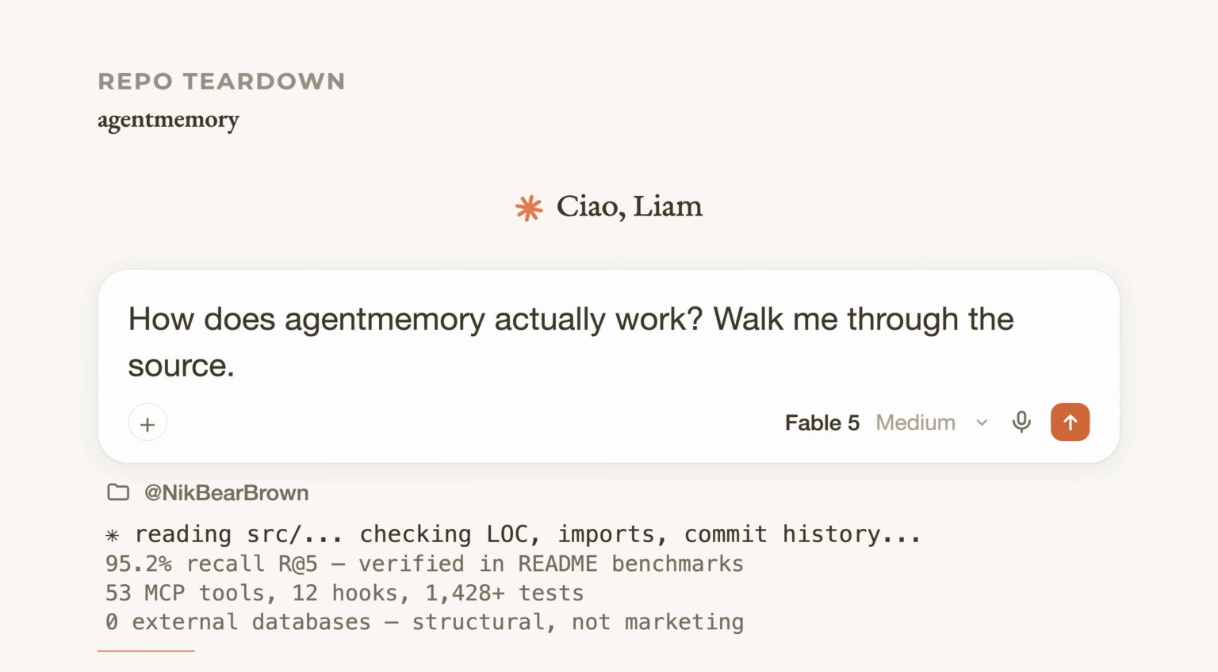AI agents go blank between sessions. Agent memory claims to fix that. 2% recall, 53 MCP tools, no database. Don't take the README's word for it. Read the code. Here's the move.